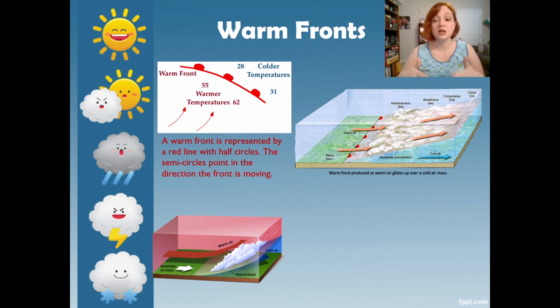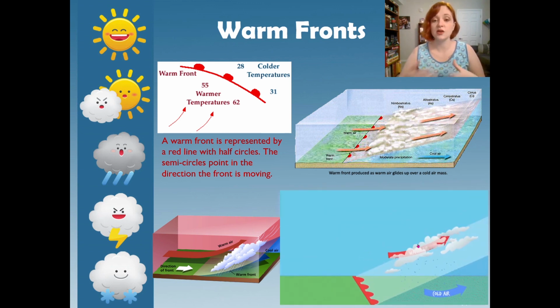So the sun is hot or warm, just like the icicles or triangles are cold for a cold front. So our little half circles are rising suns. There are little suns for our warm front. And you can see there again, the warmer temperatures are following that front line. They're not right on top of it. So after that warm front passes, you'll have warmer temperatures in that area.